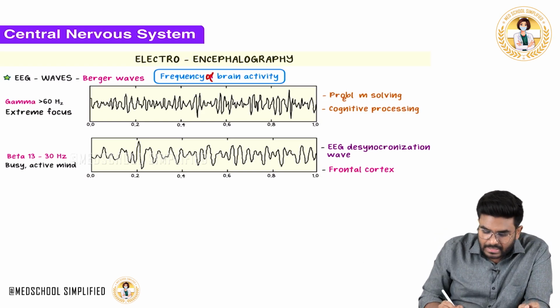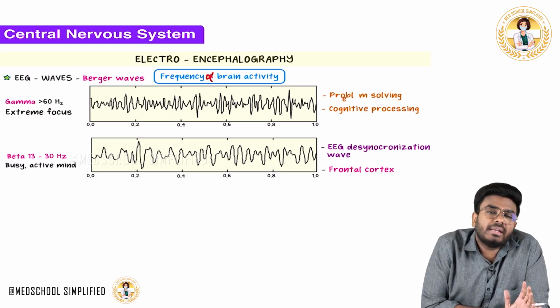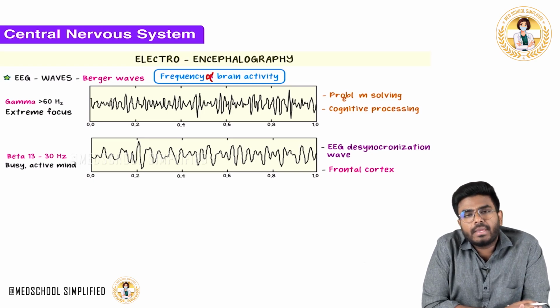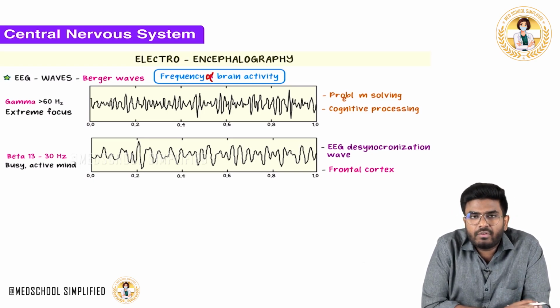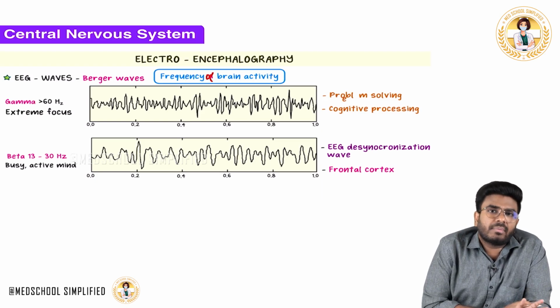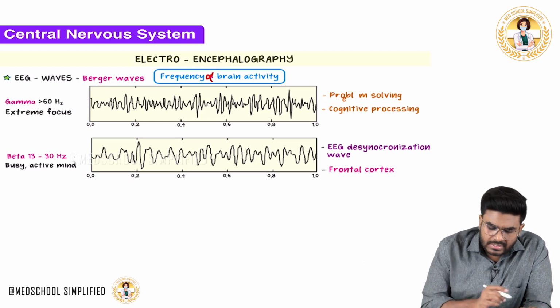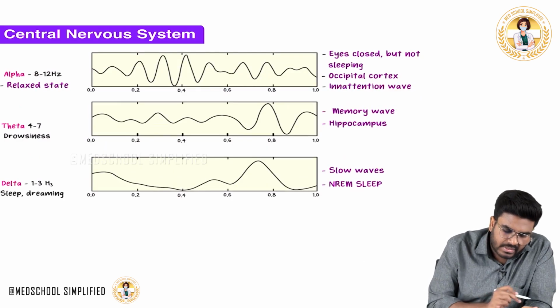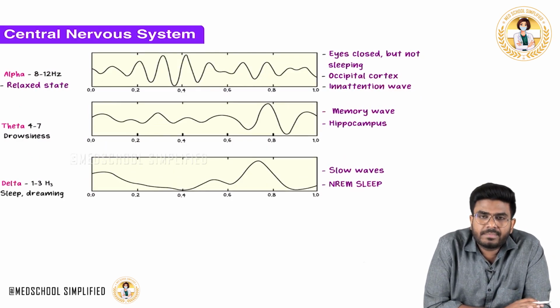Having said that, now let's discuss the different EEG waves and in which conditions you will see those waves. First of all, how many types of EEG waves are there? There are different types: alpha wave, beta wave, gamma wave, delta wave, theta wave. Now let's start from the alpha wave.